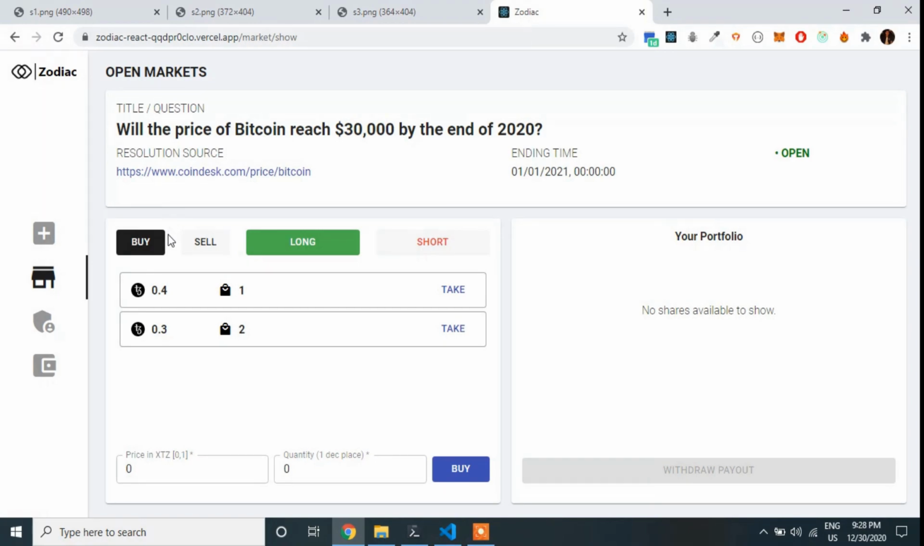If I click on trade on any one of these, then it will take me to the trading page where I can view the long orders and the short orders and then our portfolio of shares.